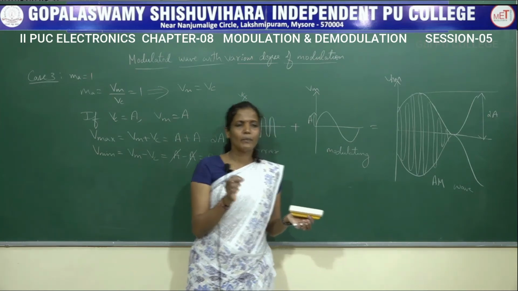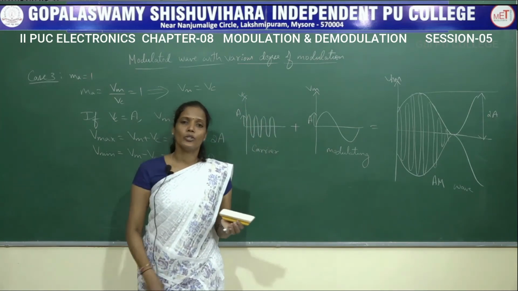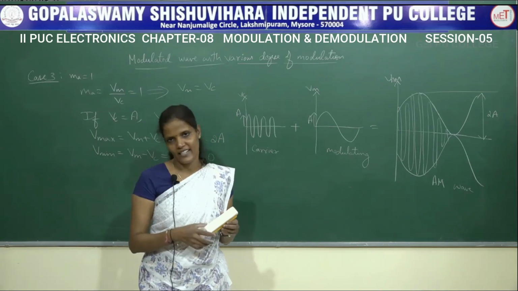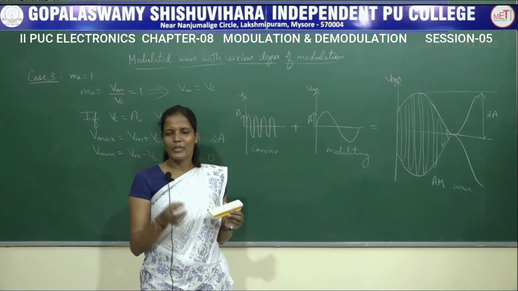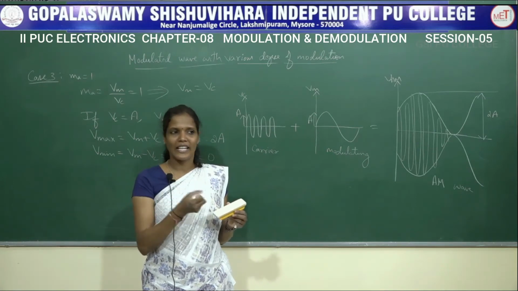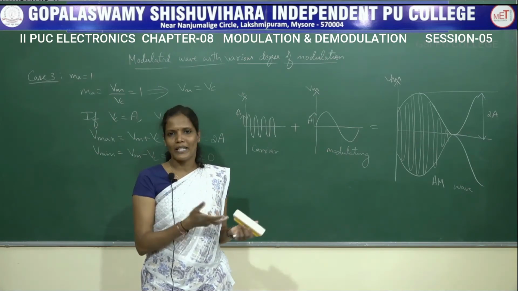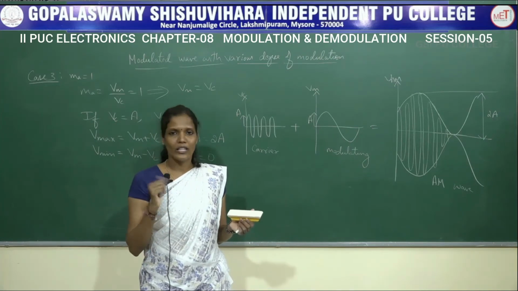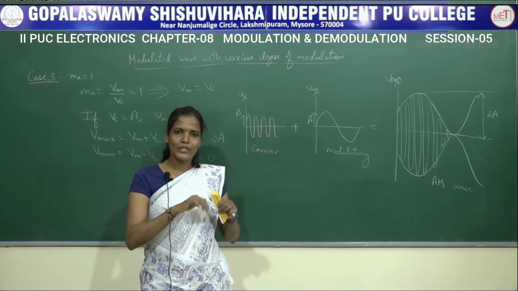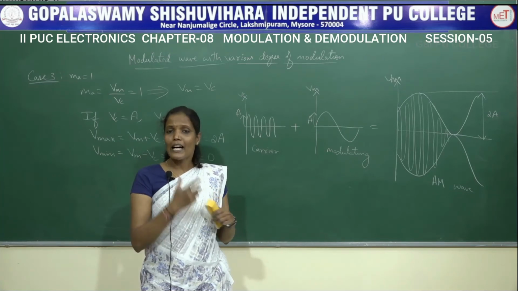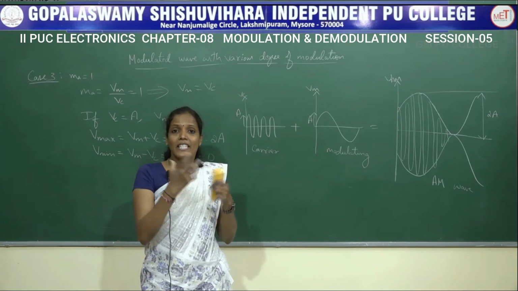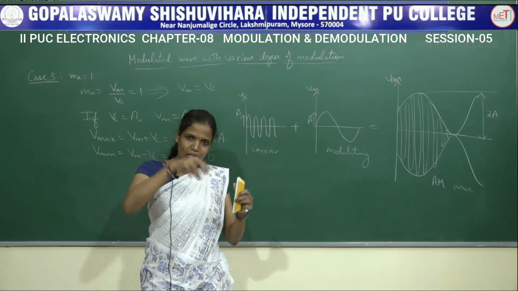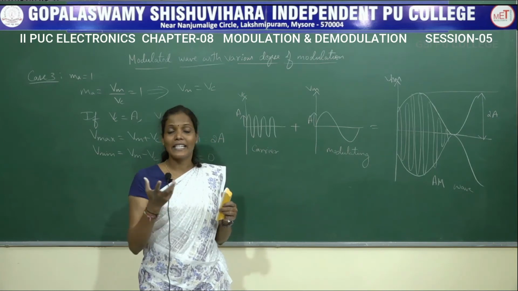Here, envelope. In the first session I told you that a carrier signal can be compared with a tiffin carrier. But these days nobody is going to carry a tiffin carrier made of steel or plastic. People use and throw, like aluminum foil. You can wrap the food in aluminum foil and it will take the shape of the food you fill inside. That aluminum foil filled with food can be considered as an envelope.